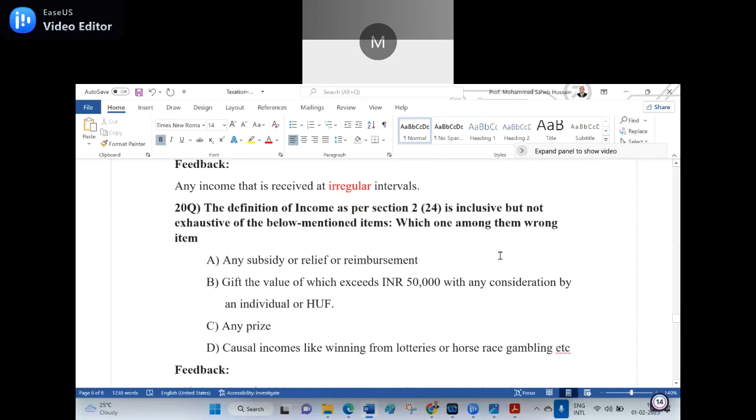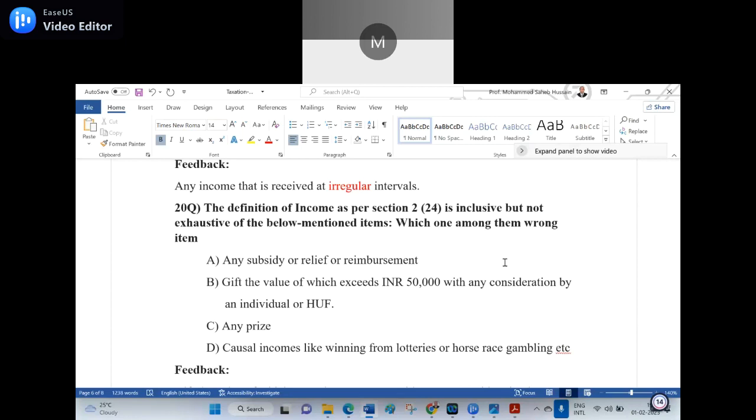28th question. The definition of income as per section 2(24) is inclusive but not exhaustive of the below mentioned items. Which among them are wrong items? A. Any subsidy or relief or reimbursement. B. Gift the value of which exceeds INR 50,000 with any consideration by the individual or HUF. C. Any prize. D. Casual income like winnings from the lottery, horse race or gambling. All three are relevant. One is not relevant.